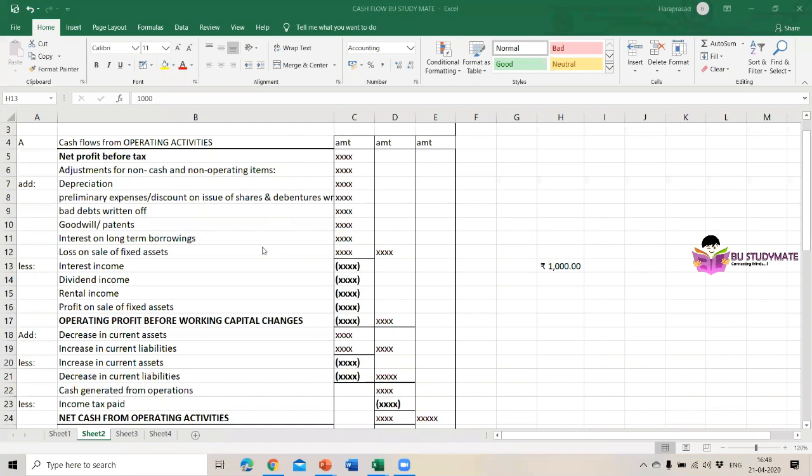And one by one, I will explain what the items included in cash flow from operating activities are. And also from the financing activities and investing activities. First, note down this table.